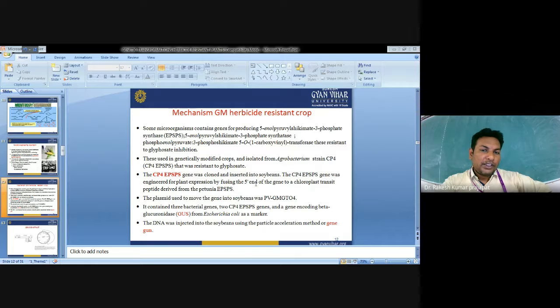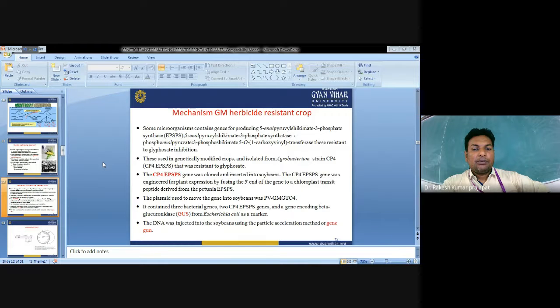There are some microorganisms which contain the gene for 5-enolpyruvylshikimate 3-phosphate, EPSP synthase, which confers resistance to glyphosate inhibition. Thus, we can develop different genetically modified crops, using the gene isolated from the Agrobacterium strain CP4 that was resistant to glyphosate. The CP4 EPSPS gene was cloned and inserted into soybean.